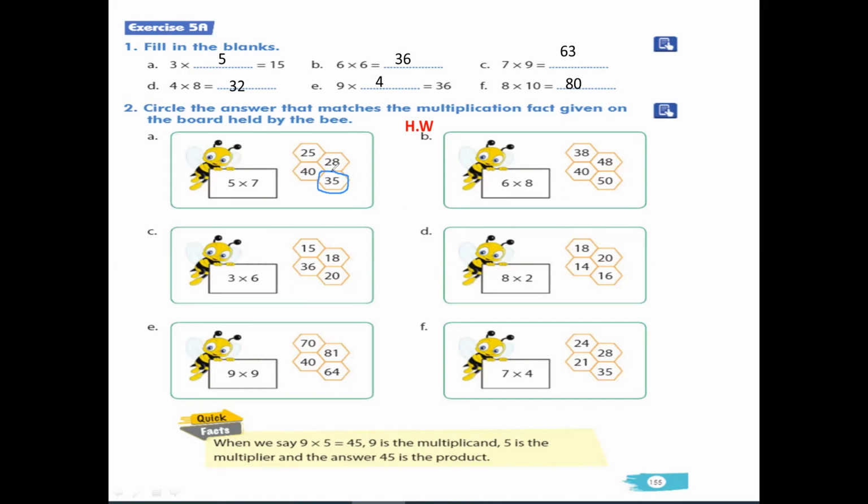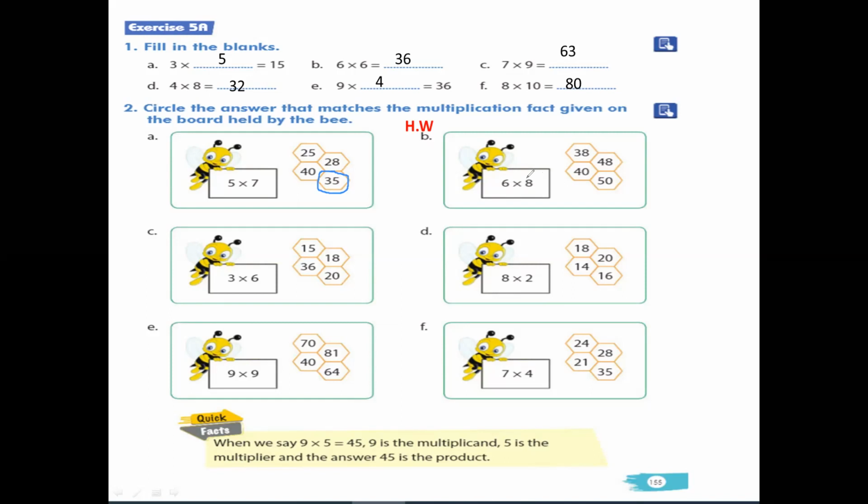Okay children, and there is one more homework for you. You have to write the table from 1 to 10 in your notebook. Okay children, so what is the homework? The second homework is that you have to write the table from 1 to 10 in your notebook.